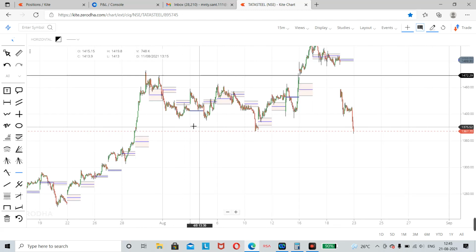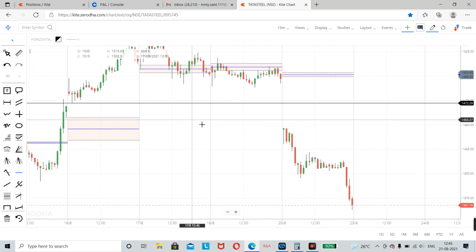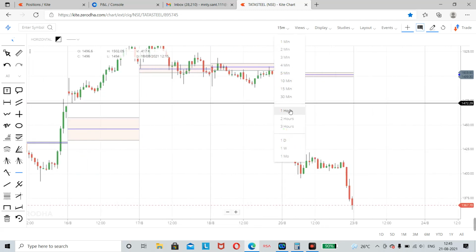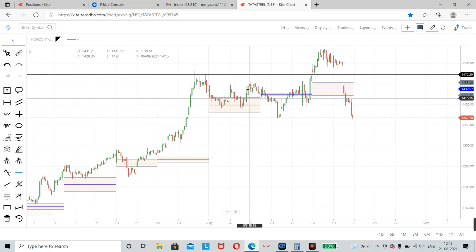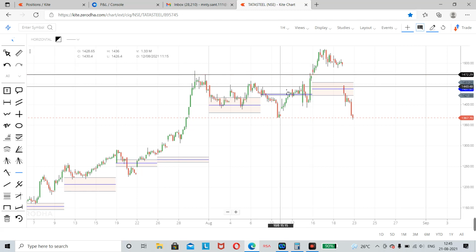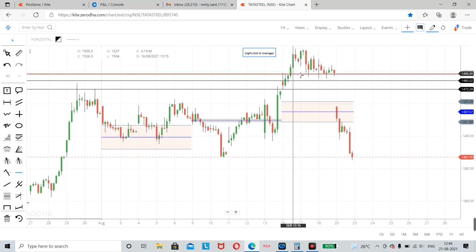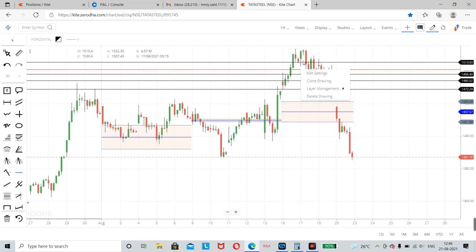Initially this was the high, working as a resistance, and once it took out the resistance, just go to our chart. This is a resistance, and it convincingly took out the resistance on 16th. And all are taking positions at this level, this area.